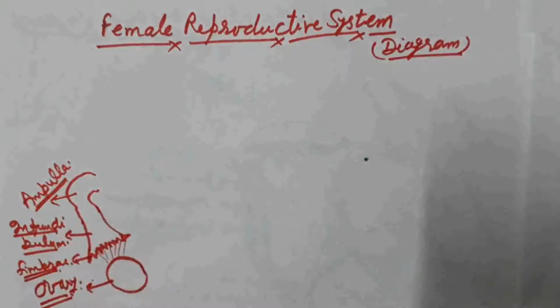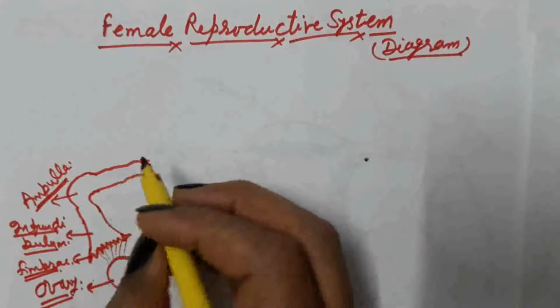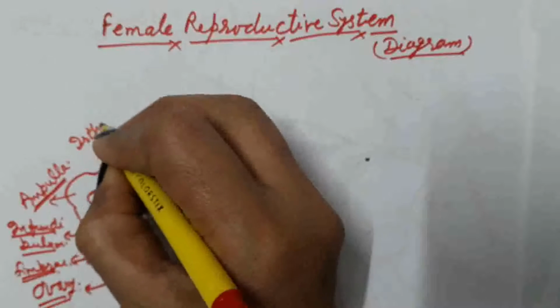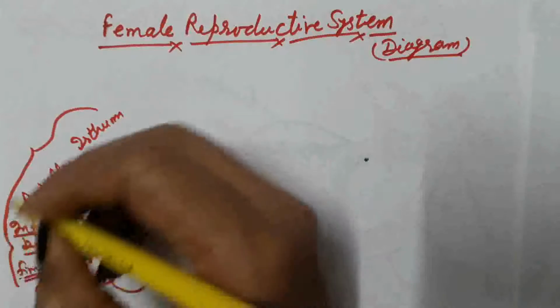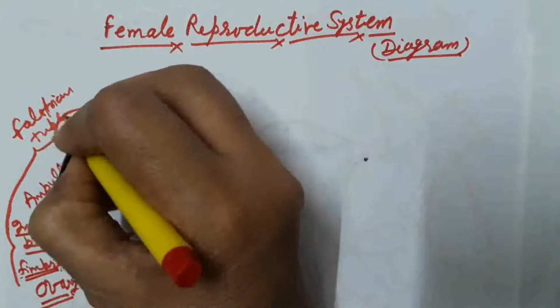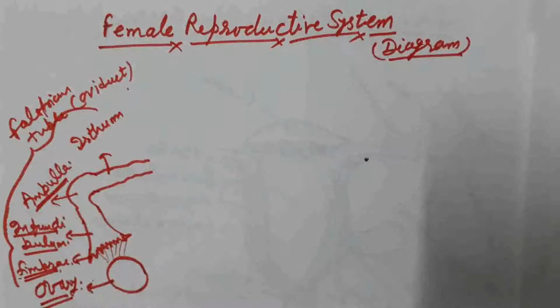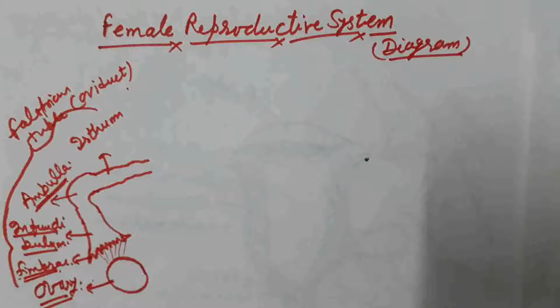This is the part where fertilization takes place. The ampulla opens into a narrow part of the fallopian tube, which we call the isthmus. So these are the parts which constitute the fallopian tube, which we call the oviduct. That is the site of fertilization where fusion of the male and female gamete takes place. That is the second part of the female reproductive system, the fallopian tube.